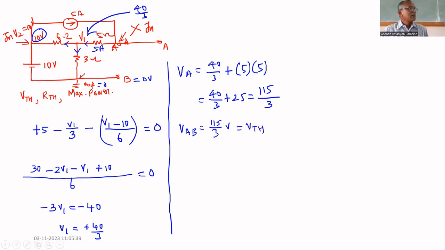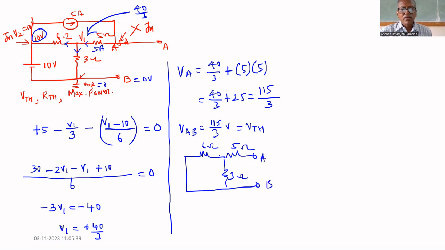We got V Thevenin. Now we have to find R Thevenin. How to find R Thevenin? With 6 ohm, 5 ohm, 3 ohm, the voltage source is short circuited and the current source is opened. Across AB, 6 and 3 are in parallel.